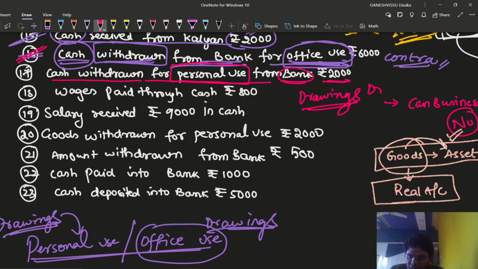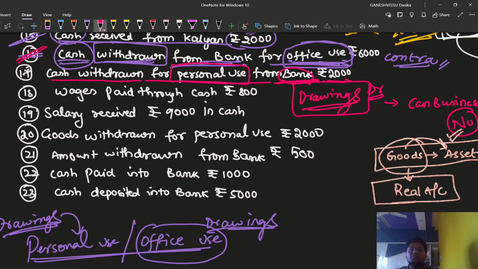As it is a debit balance, we write drawings account, since it is withdrawn by the proprietor for his personal use. So debit the receiver. Cash is being received by the proprietor, so debit the proprietor's account, which is replaced with drawings.